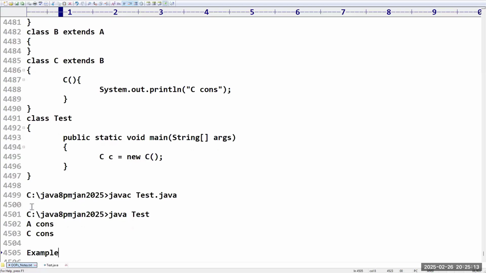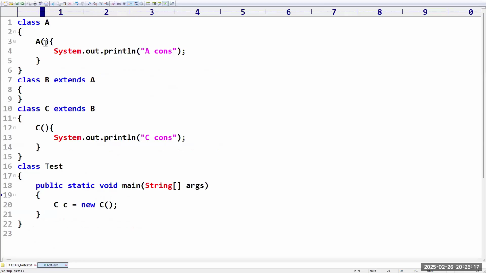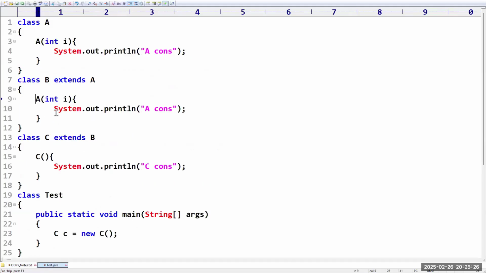Now, the last example related to these constructors. Listen carefully. I am taking in class A an integer i, the A class constructor. Here I am taking an integer i, the B class constructor. Here also I am taking an integer i, the C class constructor. Now here I am passing 100.